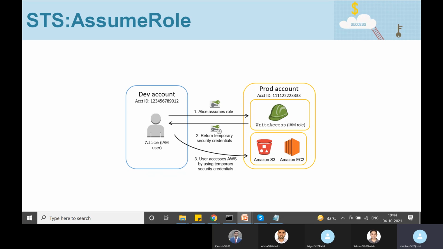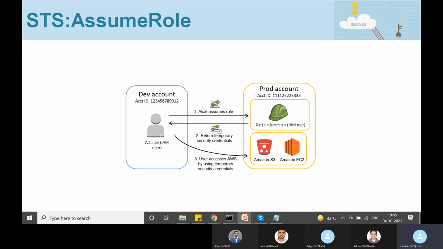That policy would grant whoever assumes that role the permissions defined in the attached policy. So in the production account, I will create an IAM role and attach the Amazon S3 full access IAM policy to it. Then I can say that any IAM user from the development account can assume this role, because that's how it is set up. Or I can also restrict it.